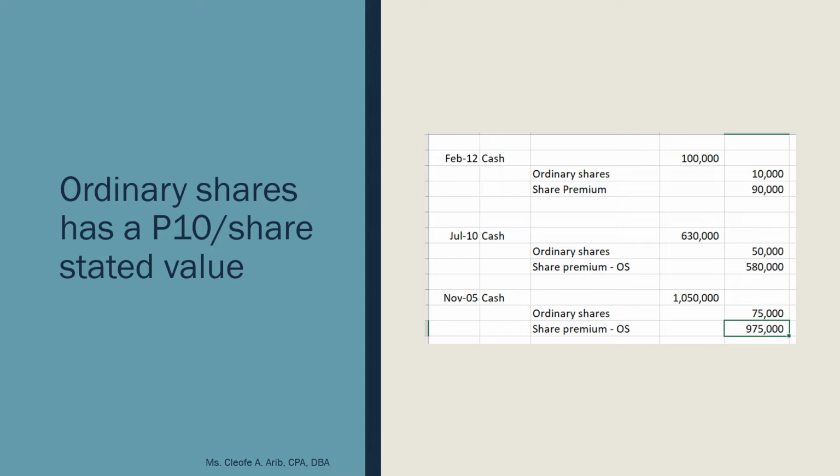Then we go to November 5. So, November 5, how much cash did you receive? 1,050,000. And then, how many shares lang yung in-issue mo? 7,500 shares. So, 7,500 shares, you multiply that by 10, you get 75,000. Pero yung cash that you receive is 1,050,000. That's why the excess of 975 will go to your share premium. So, ma'am, yung key takeaway ko dito, no par, pero with stated value, yung amount na makikita ko sa ordinary share is equal to the stated value multiplied by the number of shares issued. Tama ba yung na-notice ko, ma'am? The answer is yes.